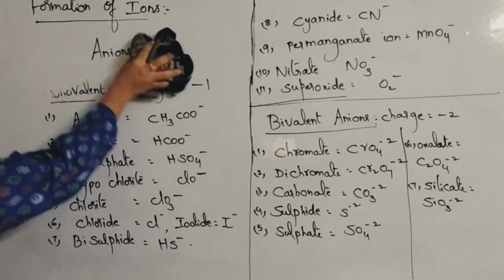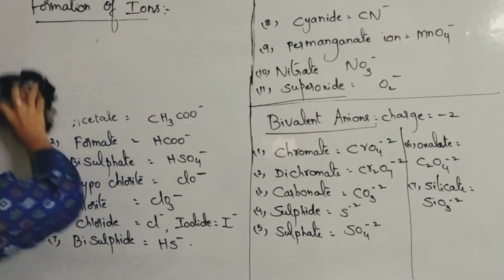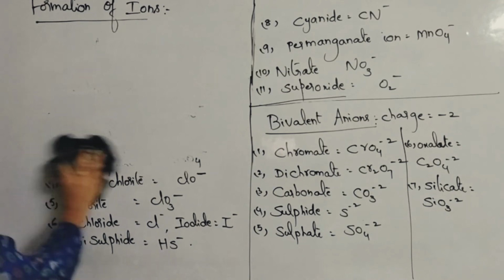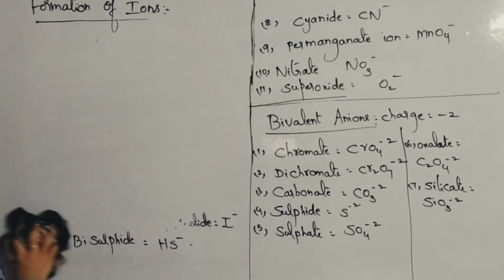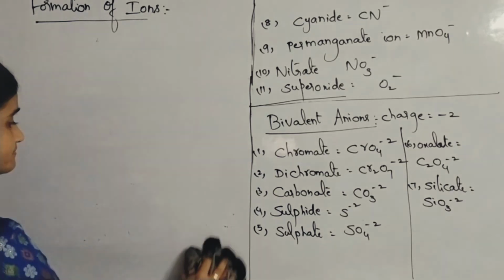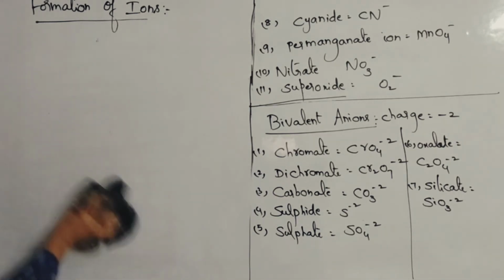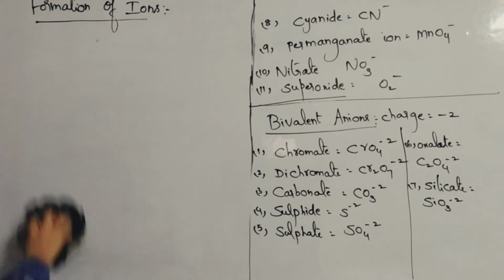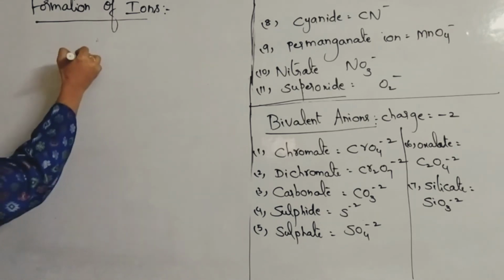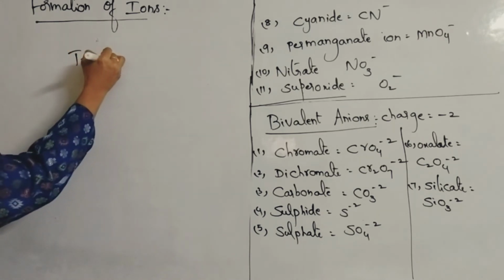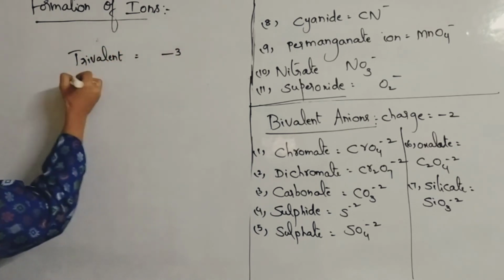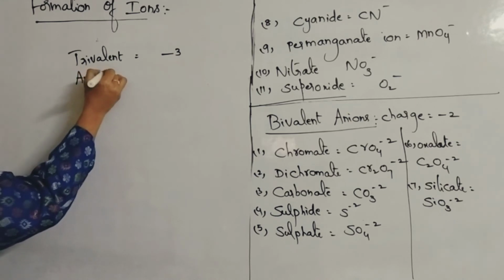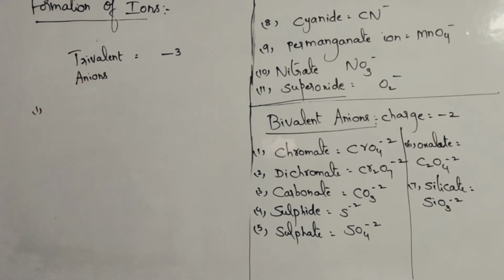Okay, and then we'll just go for trivalent and tetravalent, 1 or 2 examples. Okay, now trivalent and tetravalent. So trivalent anions. Trivalent anions, charge is what? -3. So what are the examples for trivalent anions? Aluminate ion, you know.